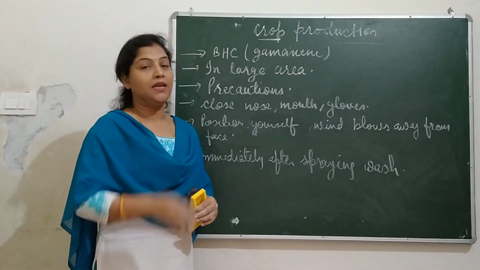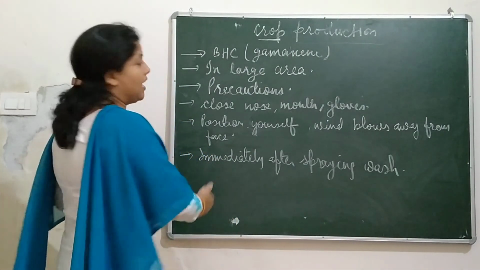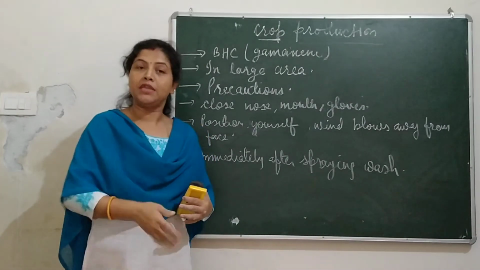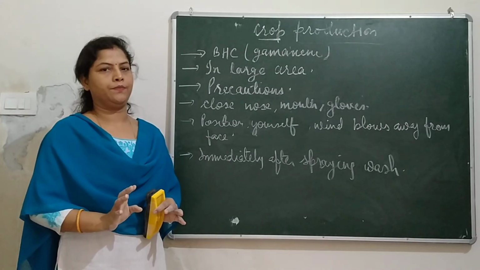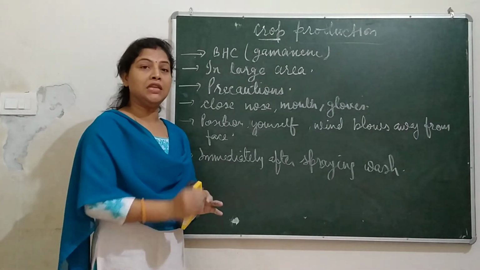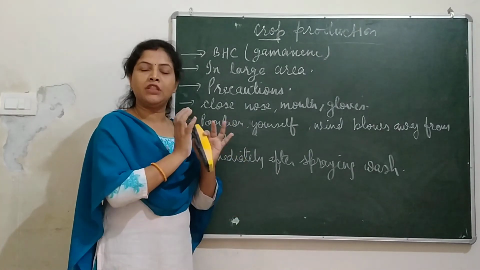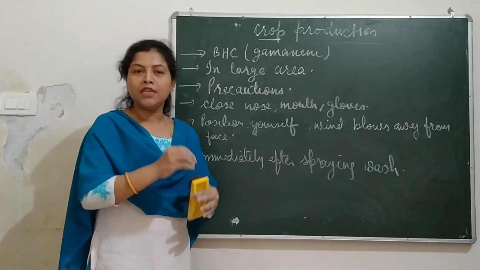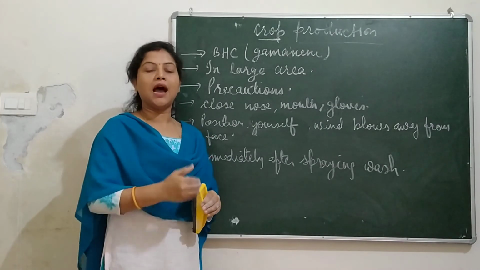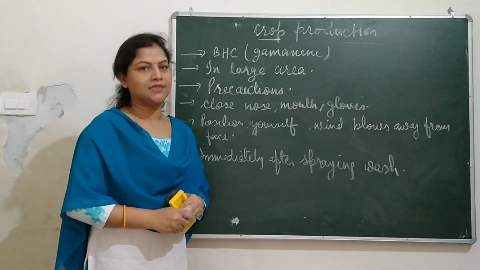This must be taken care of. And immediately after completing the spraying work, we must clean the complete body with soap and water. These are all the precautions after using pesticides.